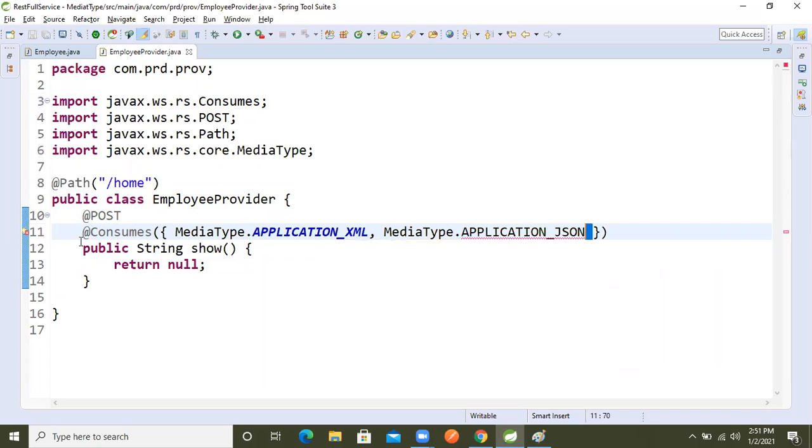Now based on this, the consumer will be able to make the request in XML format also or JSON format also.